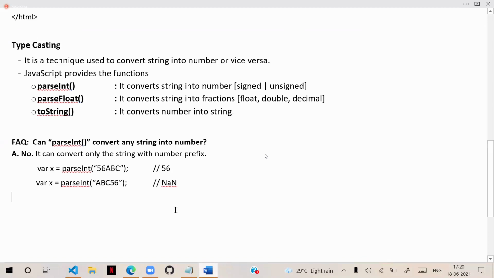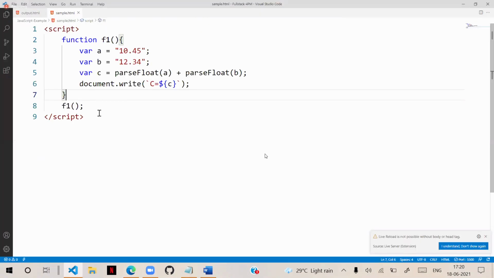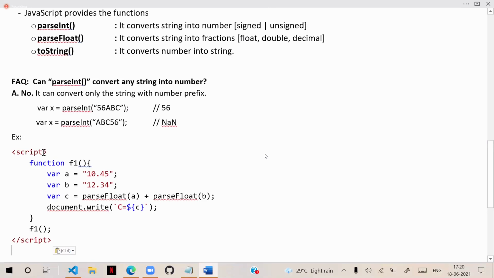So this is how the conversion works. Here is another example, and this is the right way.